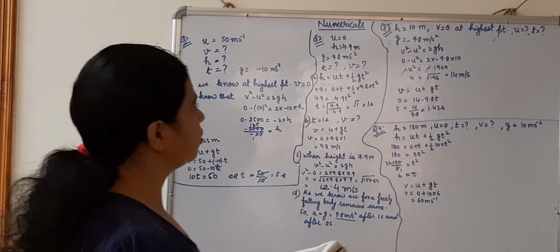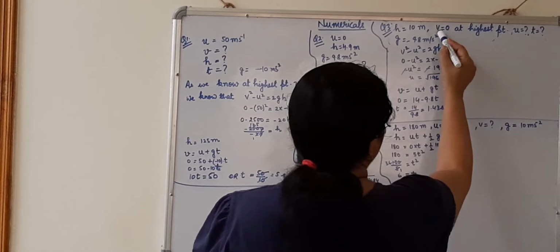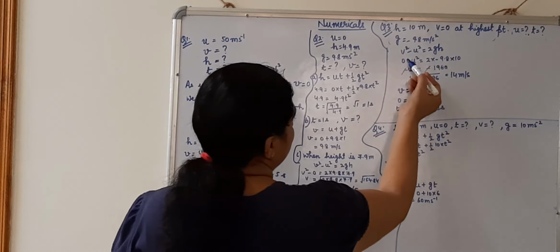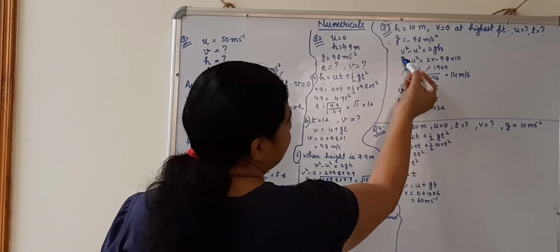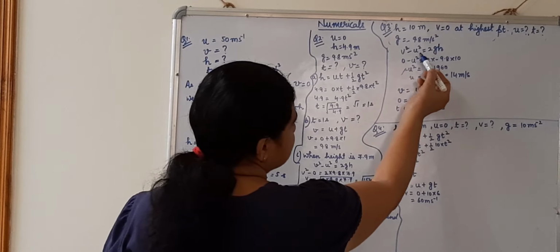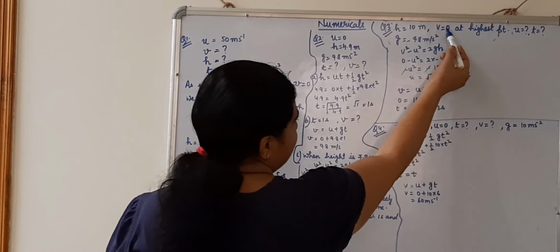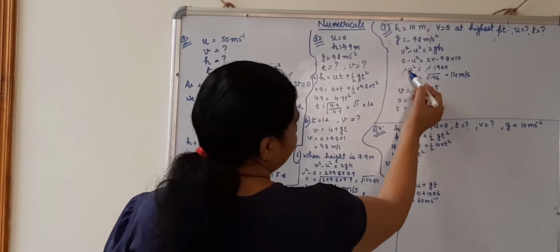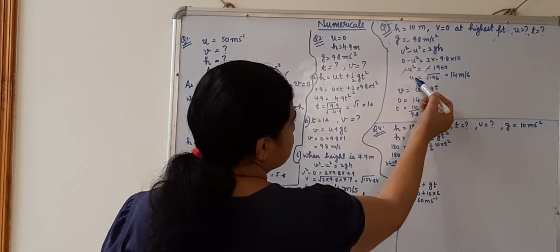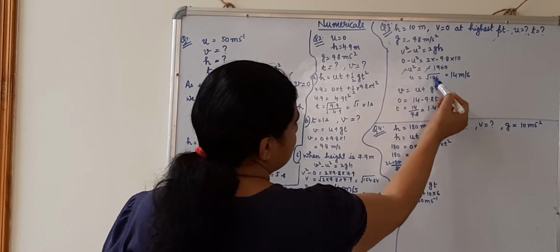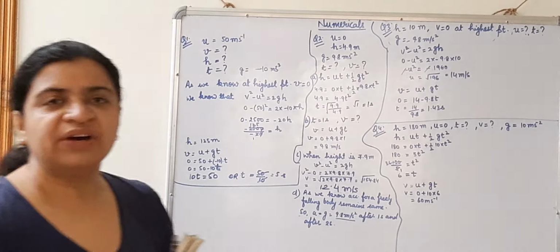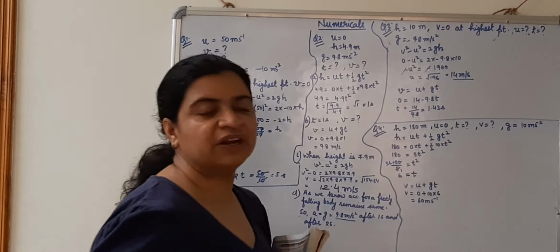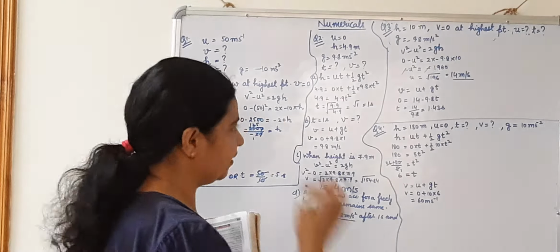So let's start, children. At the highest point, v is equal to 0, we know that. So we are going to first calculate our u. I have taken the third equation, v square minus u square is equal to 2gh. v we know is 0. 0 minus u square is equal to 2 into minus 9.8 into 10. Minus I am going to cancel. u square I have got 196. u is equal to under root 196, which is 14. So u I have got. The object was thrown with a velocity of 14 meter per second.